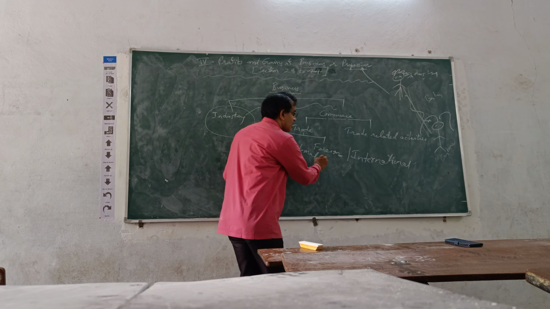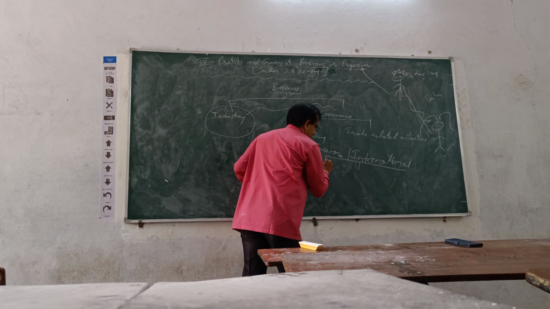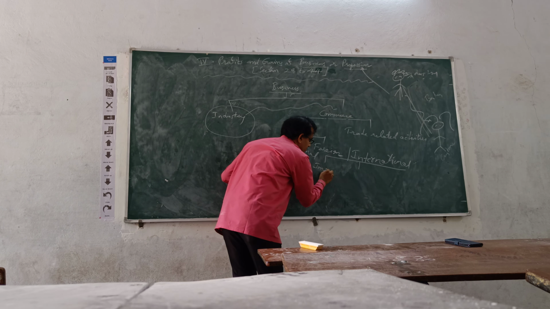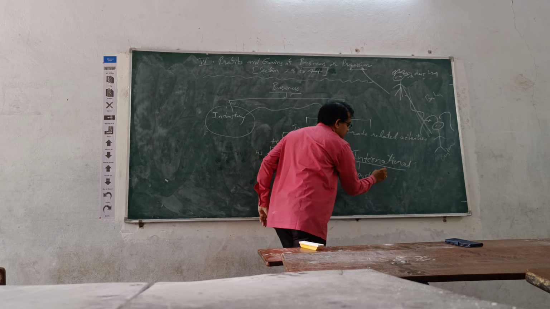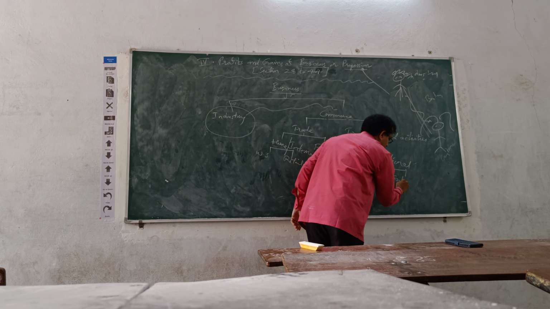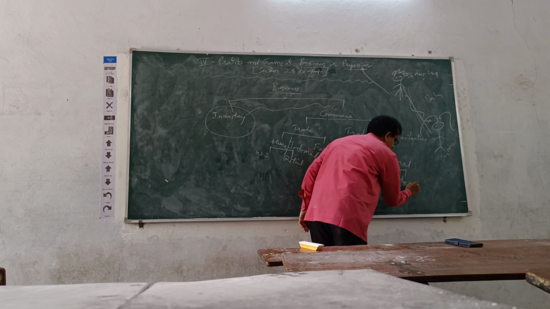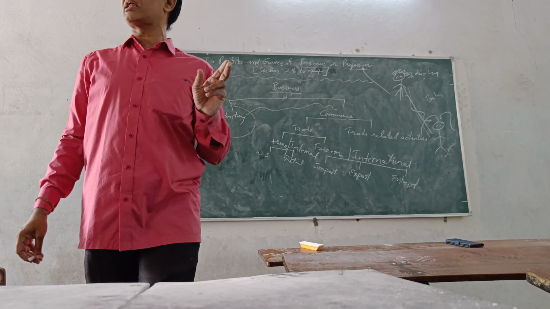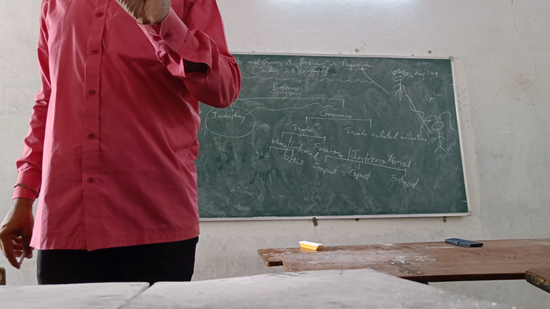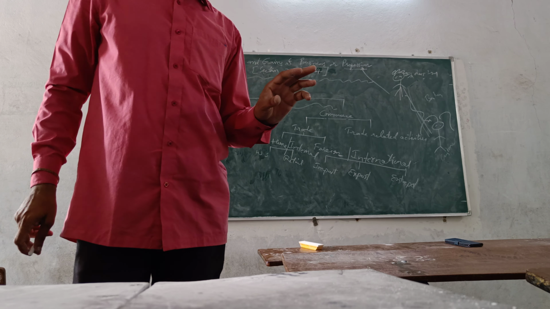What is the classification of foreign trade? Import. Very good. Import, export, entrepot. Very good. You remember so many things. Entrepot trade. T is silent. Please don't call it "entry port". It is entrepot. That's all. T is silent. Okay.